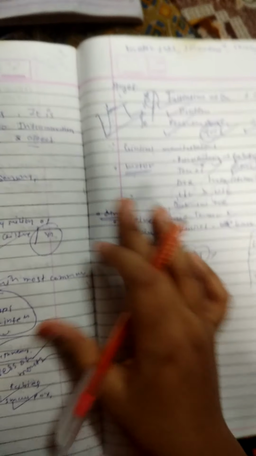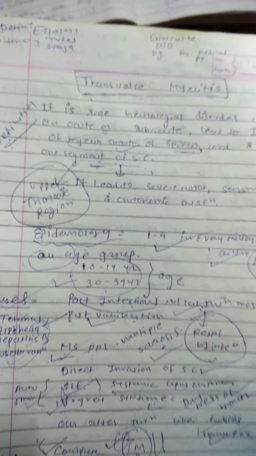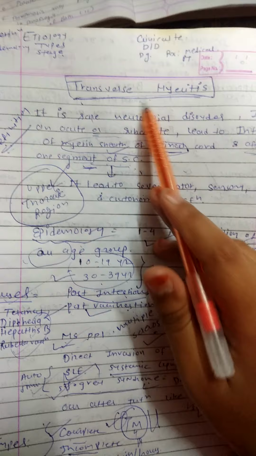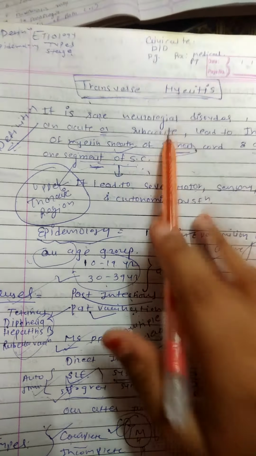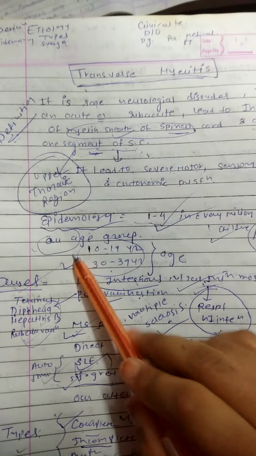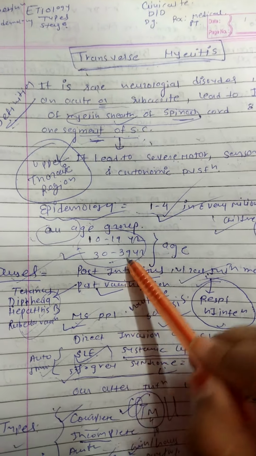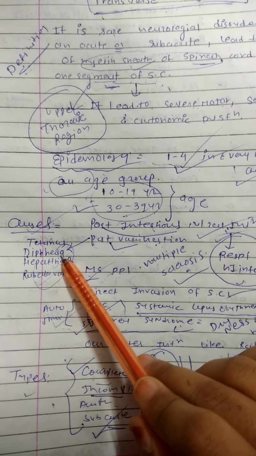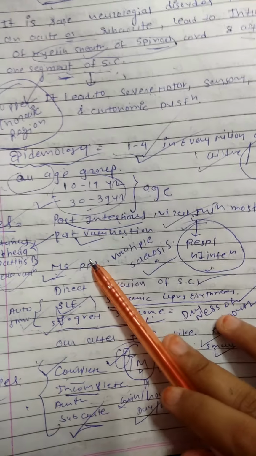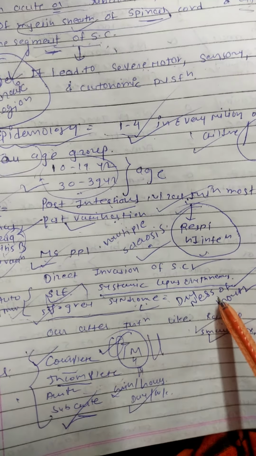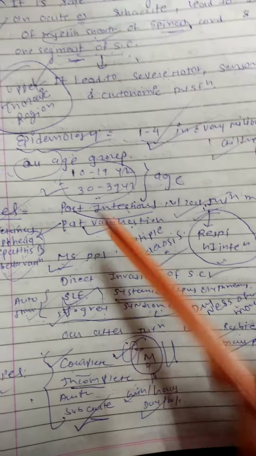Now a quick revision. In transverse myelitis, the definition: it is a rare neurological disorder with inflammation of the myelin sheath, as the name suggests. Then epidemiology: 1 to 4 children per million get affected per year. All age groups can be affected, but 10 to 19 years and 30 to 39 years are more common. Causes: post-infection and vaccination like rubella, hepatitis B, diphtheria, and tetanus. People with MS are affected. Autoimmune disorders like SLE and Sjogren's syndrome, in which dryness of mouth happens. Patients with these autoimmune disorders are also exposed to transverse myelitis.